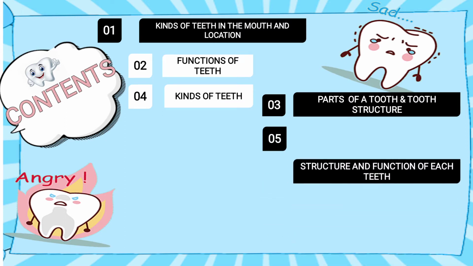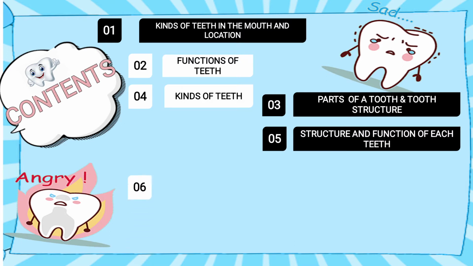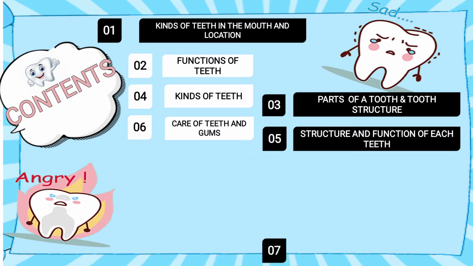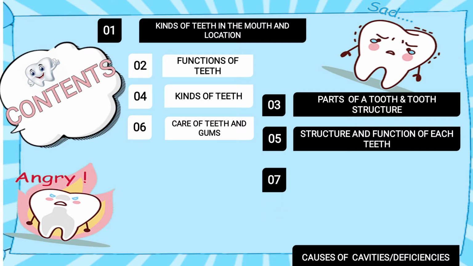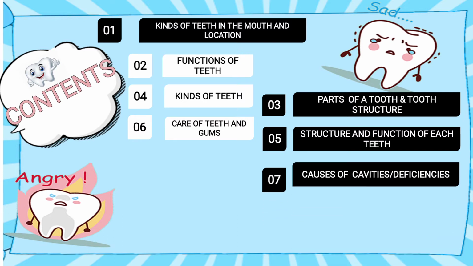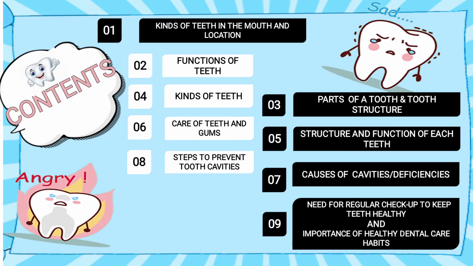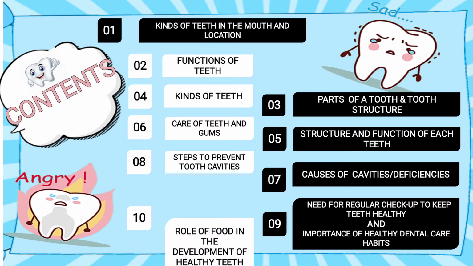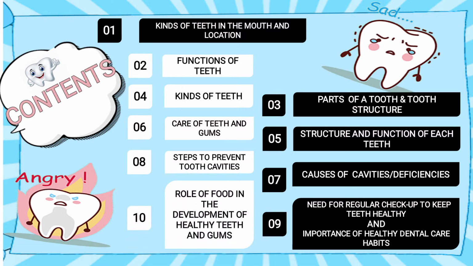5. Structure and function of each tooth. 6. Care of teeth and gums. 7. Causes of cavities, deficiencies. 8. Steps to prevent tooth cavities. 9. Need for regular checkup for healthy teeth. And last, role of food in the development of healthy teeth and gums.